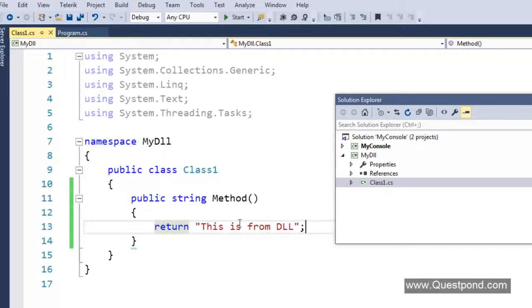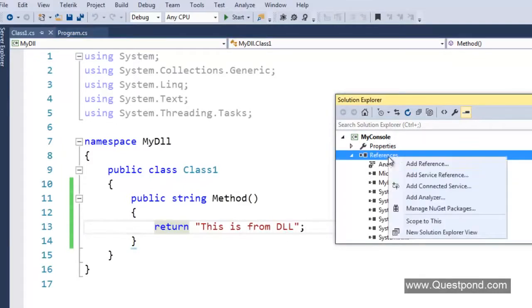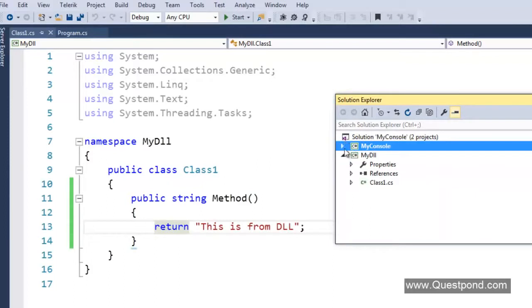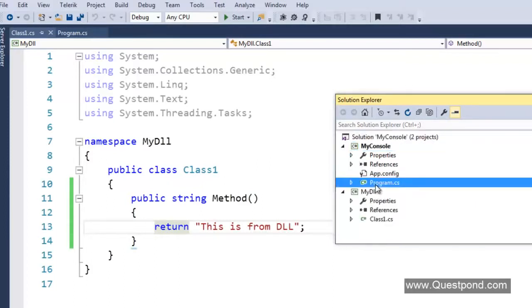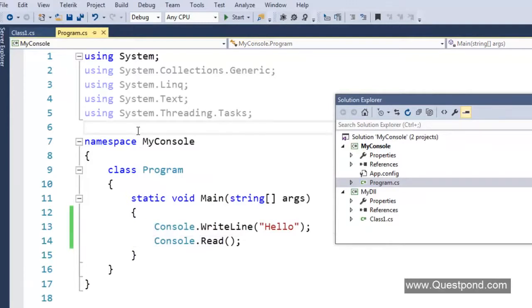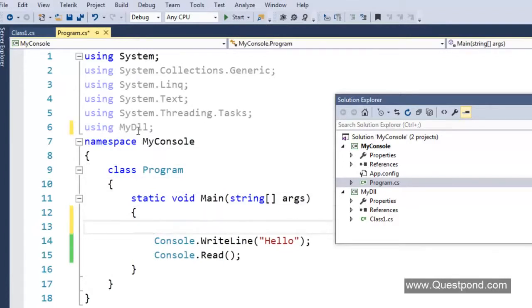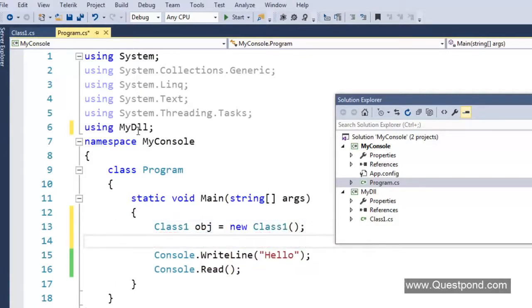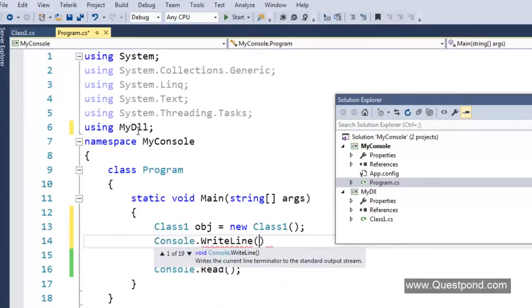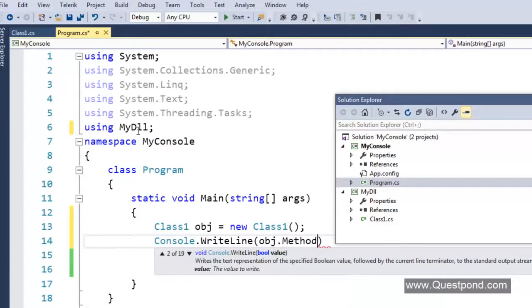This thing out here cannot run by itself. The DLL cannot run in its own address space. It will actually run inside some hoster. So over here I will now add a reference of my DLL. It is already done. So now I can say, okay, I want to use the DLL, and in the exe's address space we will create the object of class 1, and we will say console.writeLine obj.method.